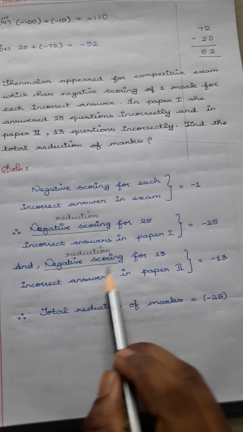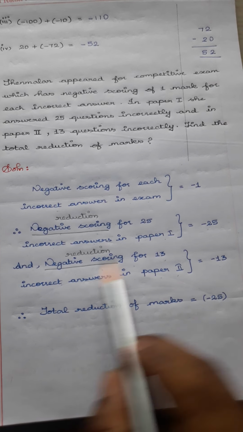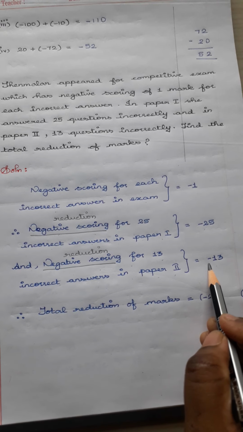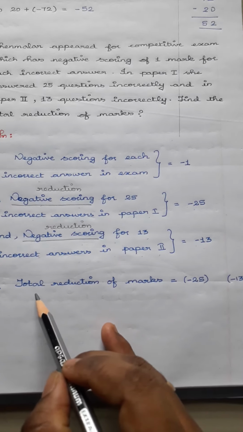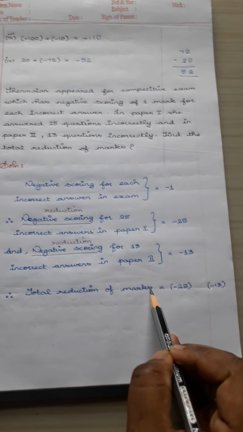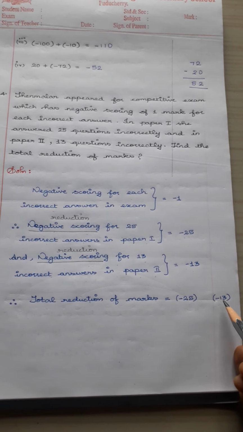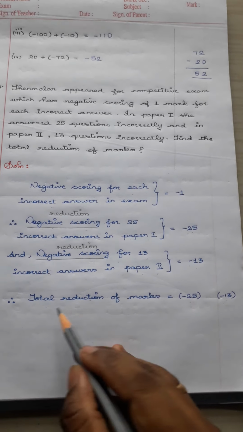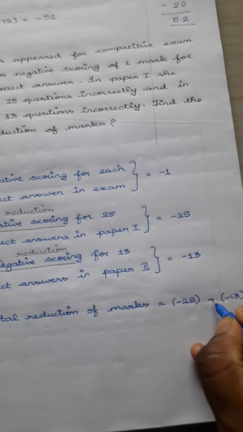And negative scoring for 13 incorrect answers in paper 2 is 13. Since it is negative scoring, it is minus. Reduction is reduce. Therefore, total reduction of marks is this minus 25 and this minus 13, and they have asked for the total. Since it is total, you have to put plus here.